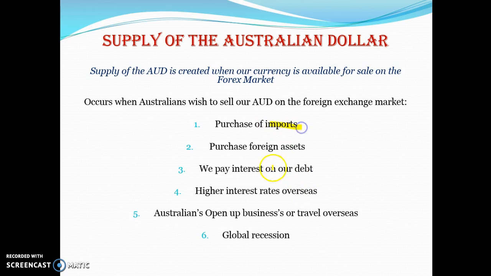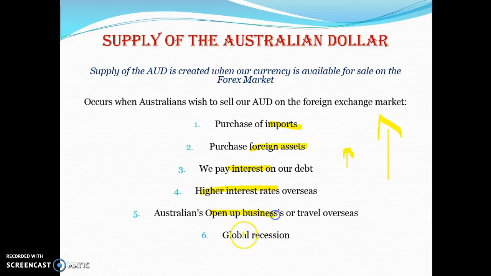Okay, so purchasing imports, purchasing foreign assets, paying interest on our debt, higher interest rates overseas. So when Australia's interest rates are low and there are high interest rates overseas, we're more likely to invest overseas. So we're more likely to put our money in foreign banks, and that's going to create more supply of the Australian dollar, because the Australian dollar is being converted into foreign currency.